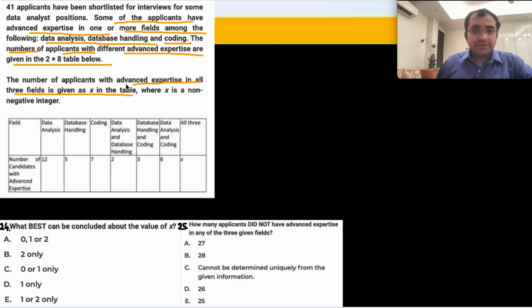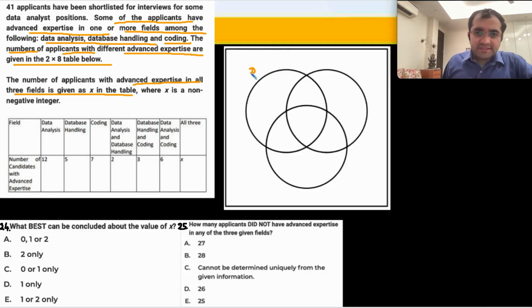ठीक है? So let's get a three set Venn diagram. You have data analysis, DA, DH, database handling and coding. ठीक है? DA में है 12 लोग, DH में है 5 लोग, 5. Coding has 7 people. There is a total of 41 people.